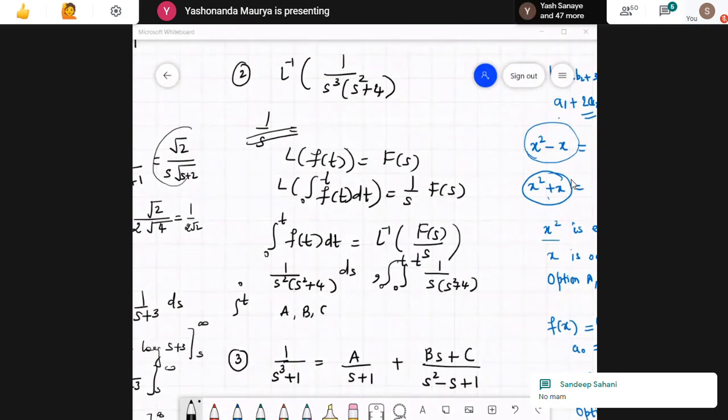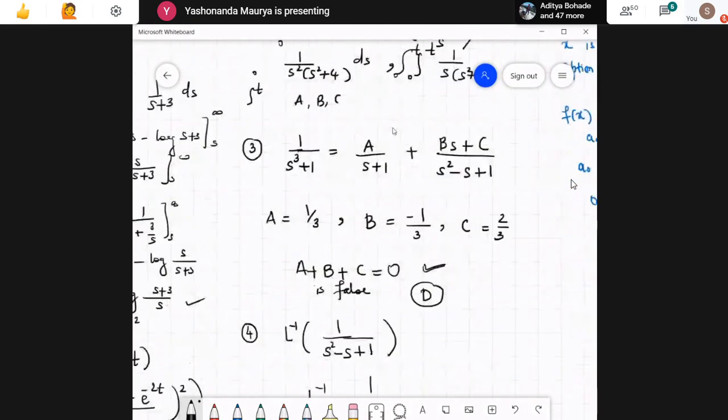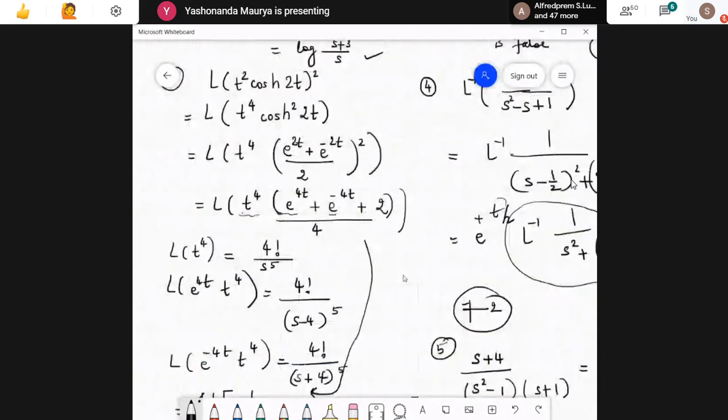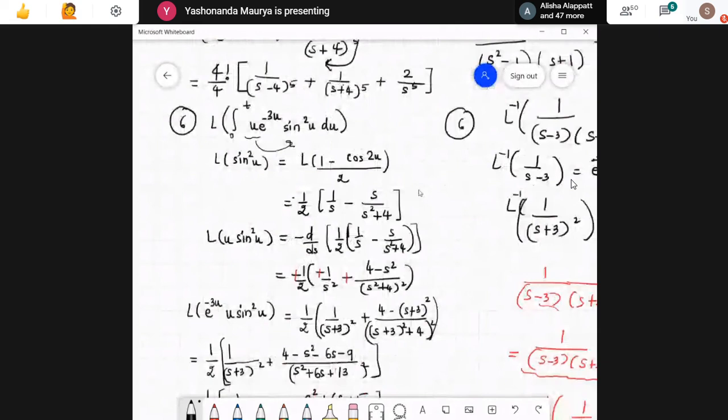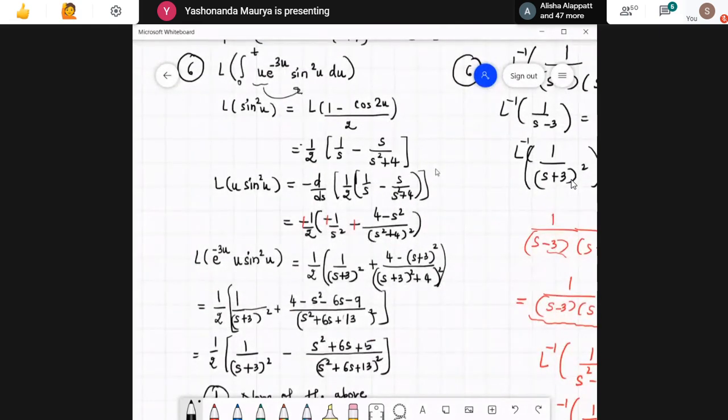Ma'am, could you show that sine hyperbolic once again? Okay. See this one. Ma'am, the inverse one. Inverse sin hyperbolic. Okay.